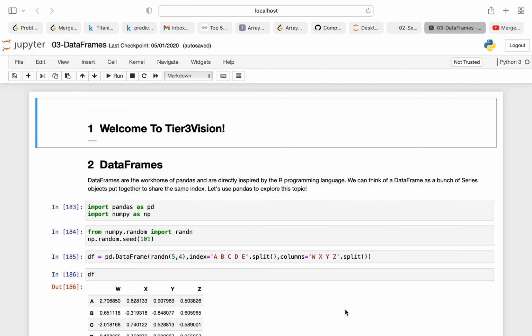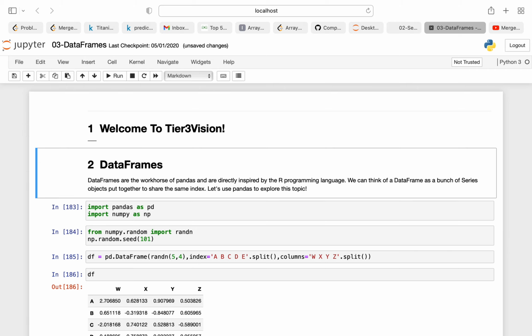So, after studying series, we are going to explore one of the most important topics, that is the data frame, which is very important in data visualization and data cleaning, and one of the key concepts that we can think of while starting exploring data science. So, let's get into it.